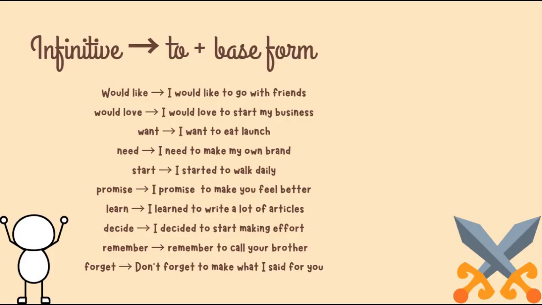Okay. I would like to go with friends. The same meaning as I like going with my friends, but here we have a difference in the structure of the sentence. Would love, I would love to start my business, or I could say I love starting my business. Okay, the difference in structure, as I said.